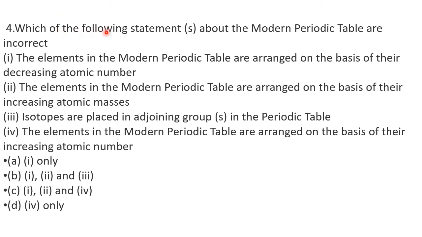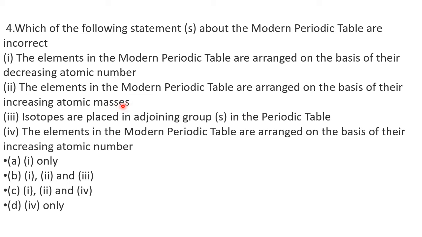Next, which of the following statements about the modern periodic table are incorrect? First, the elements in the modern periodic table are arranged on the basis of their decreasing atomic number. No, it is arranged in increasing atomic number, so this is incorrect. Next, the elements are arranged on the basis of their increasing atomic masses. No, not at all.